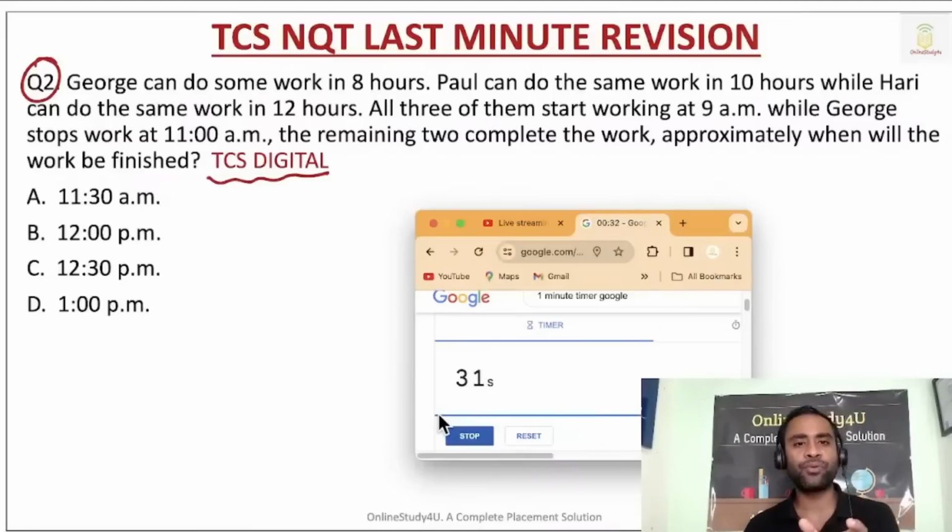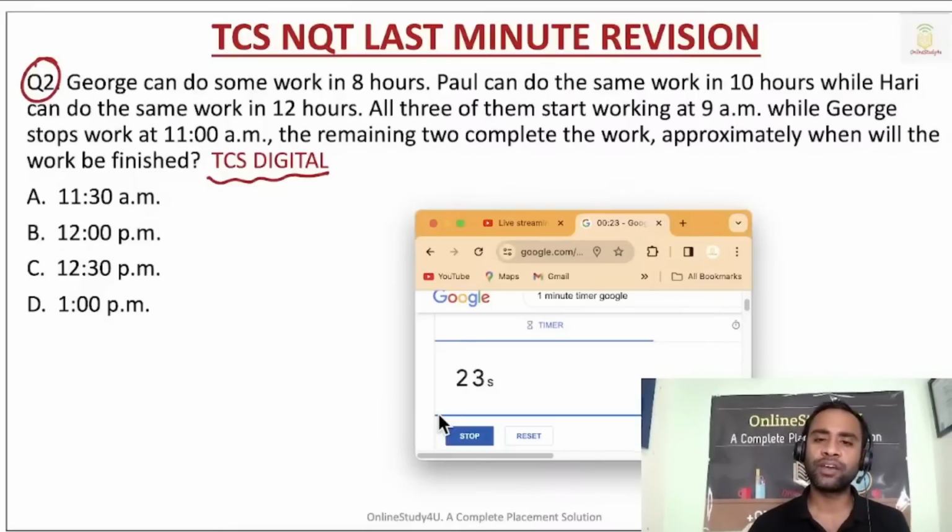So George can do some work in 8 hours. Paul can do the same work in 10 hours, while Hari can do the same work in 12 hours. All three of them start working at 9 a.m., while George stops work at 11 a.m. The remaining two complete the work. Approximately when will the work be finished?